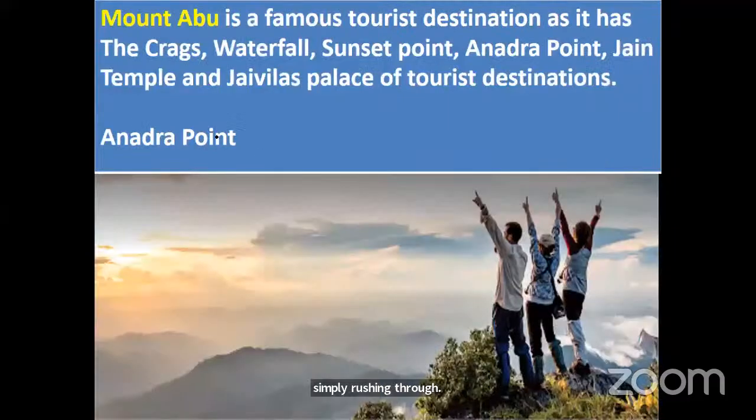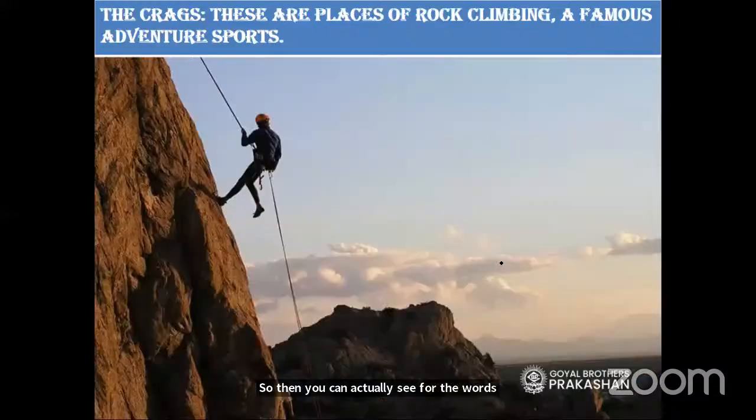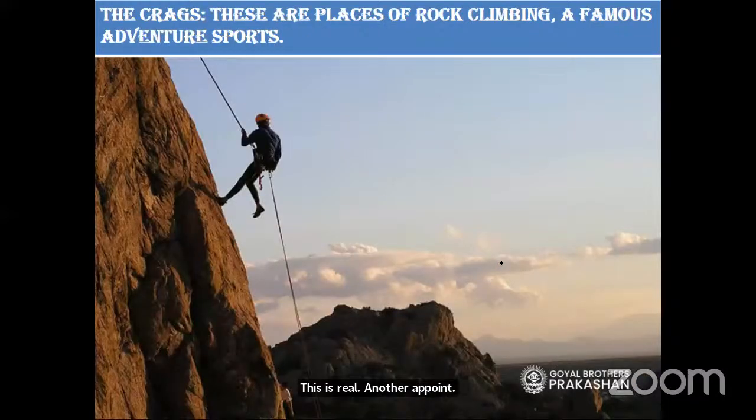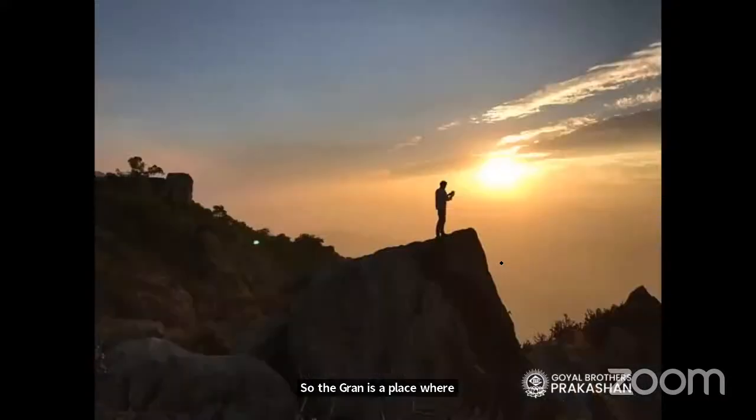Okay, then Mount Abu. Children, many times the question is asked what is the main occupation? So we always tell them that Mount Abu has tourism. Then you can see the words written there, Anadra Point. This is real Anadra Point, okay? Then you will find the words written, the Crags. The Crags is a place where adventure sports like rock climbing are done.